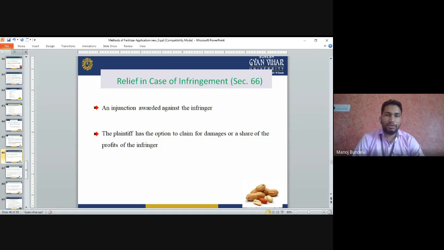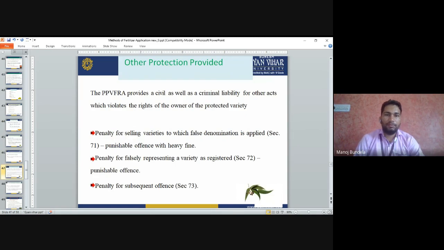Relief in case of infringements: an injunction is awarded against the infringers. A plaintiff has the option to claim damages or a share of the profits of the infringers. Other protection provided: the PPV-FRA provides civil as well as criminal liability for other acts which violate the right of the owner of the protected varieties.